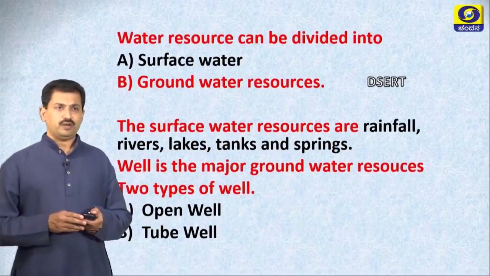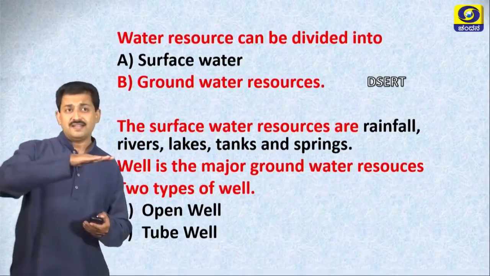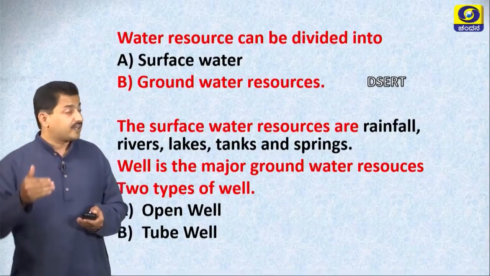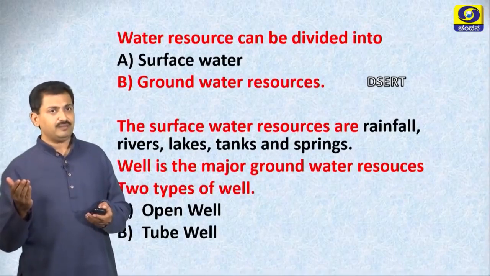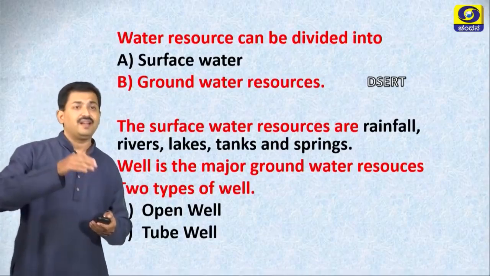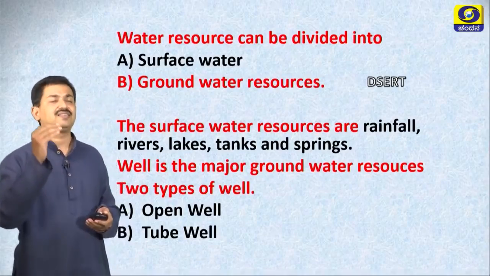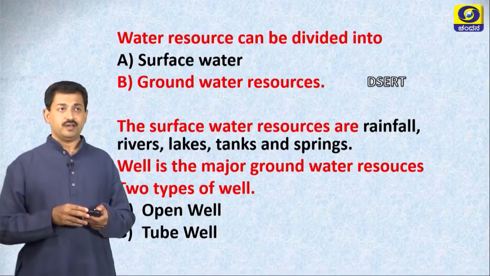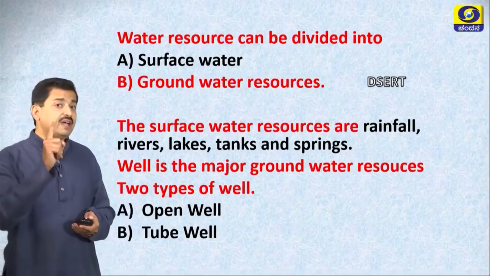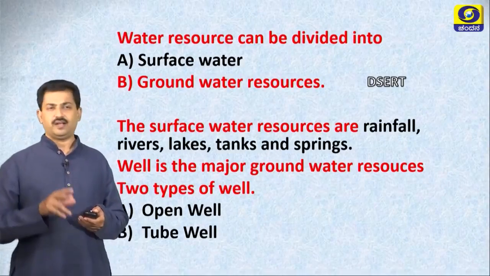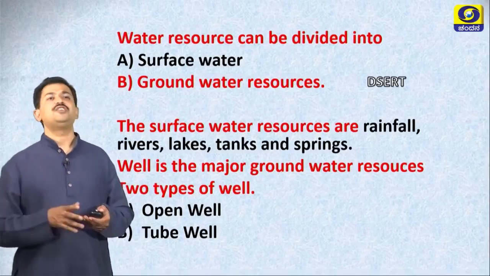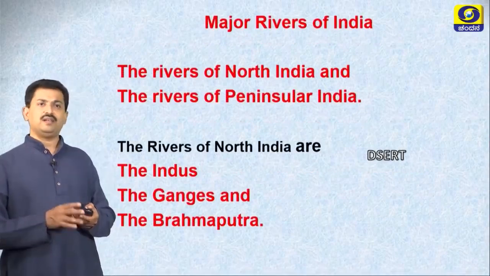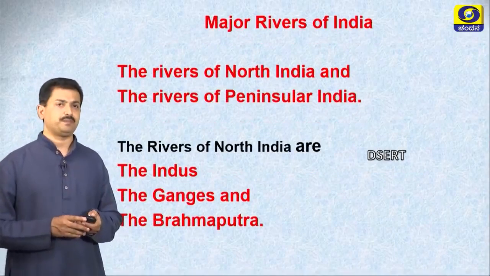Water resource is of two types: surface water and groundwater resource. Surface water resources are rainfall, rivers, lakes, tanks and springs. You know that well is the major groundwater resource and it has two types, which are open well and tube well, right. Let us know about major rivers.